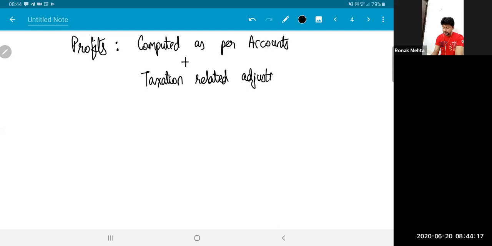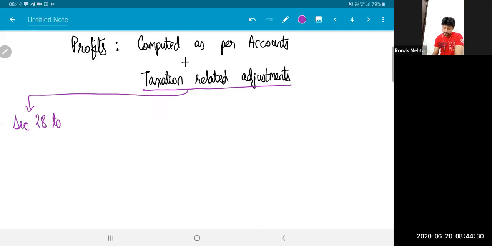Now, what are these taxation related adjustments? First set of adjustments are the PGBP sections that are created, section number 28 to section number 44 DB, where we are aware that every expenditure in accounts is not treated identical or similar in tax.